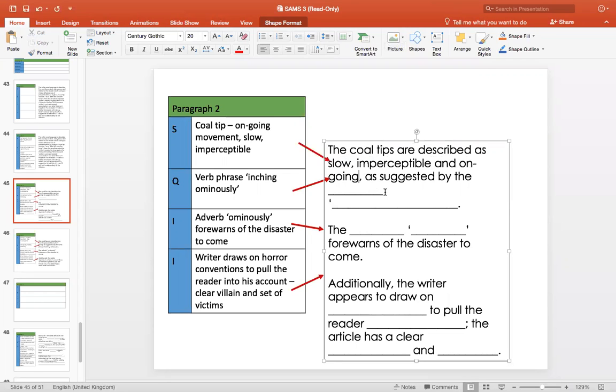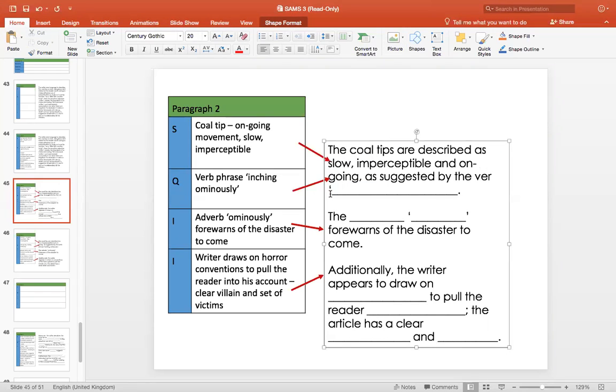As suggested by that, and if you'll notice, I've got a little gap before I've got the quotation marks. This is because I want to use that subject terminology to identify what is in the quotation. Okay, so it's a verb phrase, inching ominously. So, as suggested by the verb phrase, using that bit in that second box, the quotation box, once again, your statement and quotation don't have to be in separate sentences, they can be together. But the verb phrase, inching ominously.